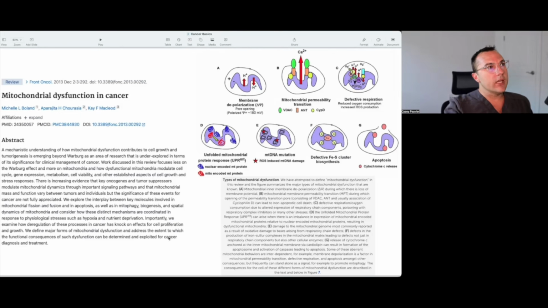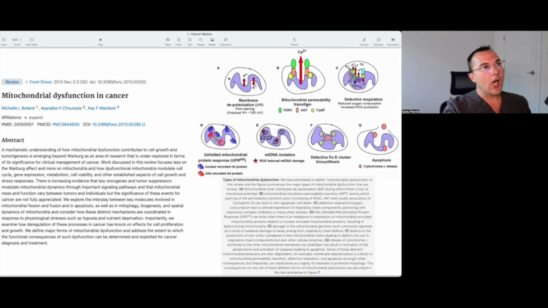And we're going to look at this from a very basic perspective. We're not going to get into every one of these little things, but I just want to go over this. So for example, the membranes can be depolarized or not have a membrane potential, which means there's no electrochemical gradient made by the electron transport chain, which is what's responsible for making energy and ATP.